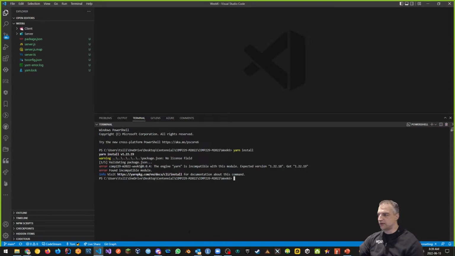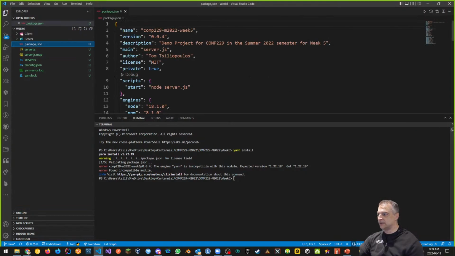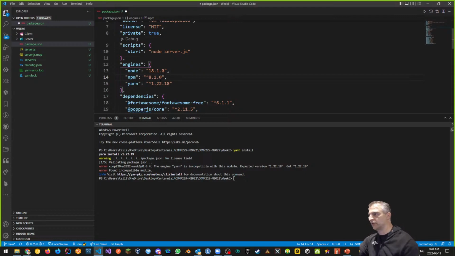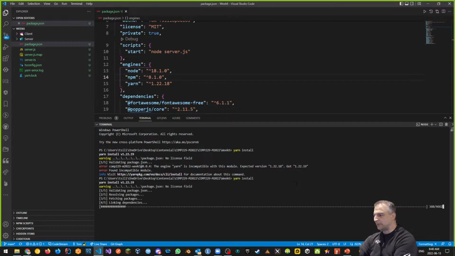Now it says, notice this, my engine yarn is incompatible with the module, expected version 1.22.18 and got 1.22.19. When you have this error, we can go to package.json and it says this is the yarn module we need. If I change this to a caret, and I talked about this in the second section anyway, it means anything greater than or equal to these versions. So if I save the package.json now and try it again, it should work no problem. And you can see that there are no issues now.